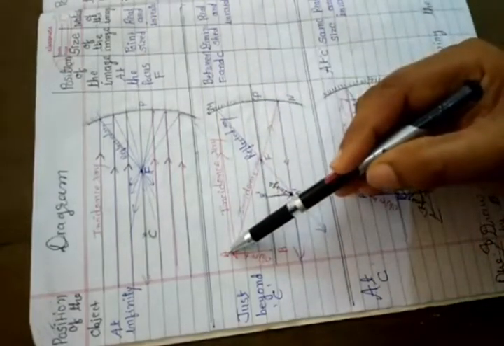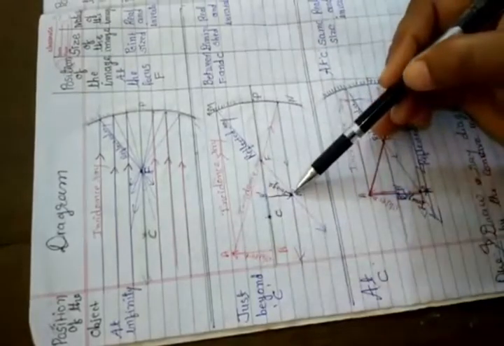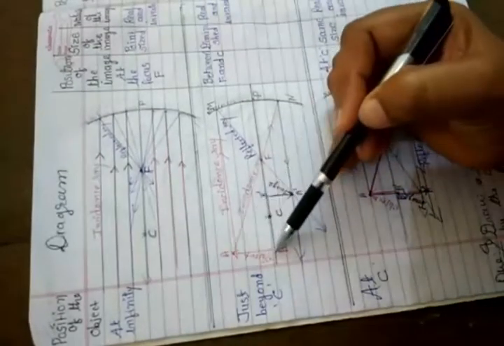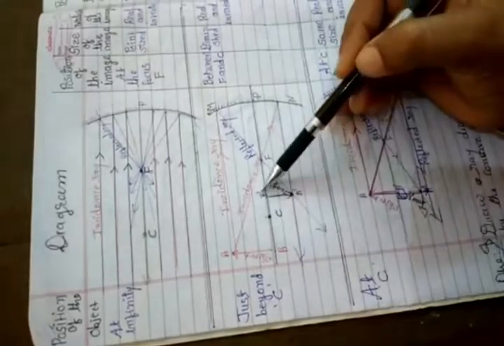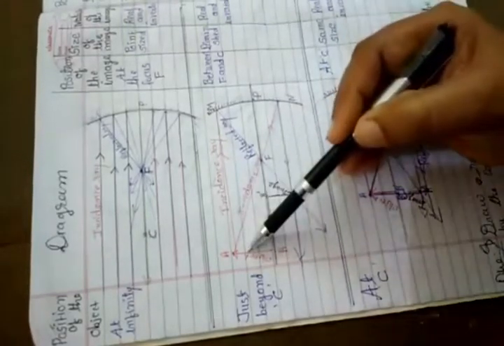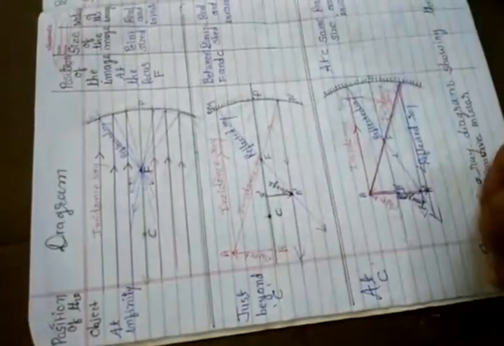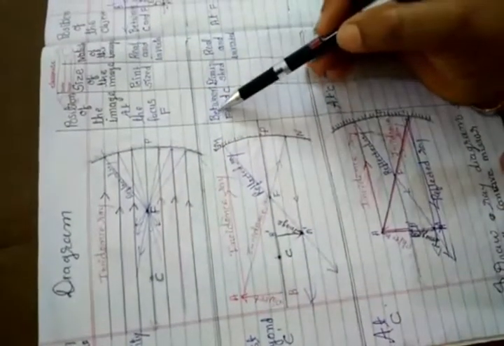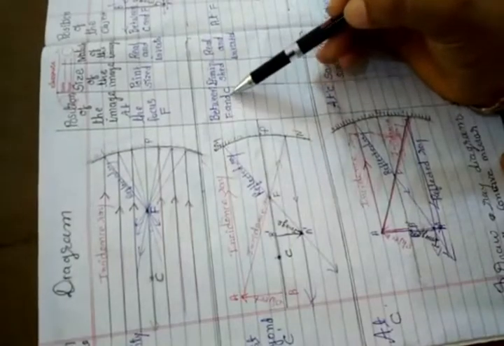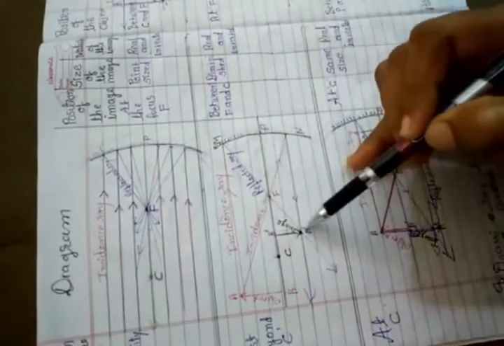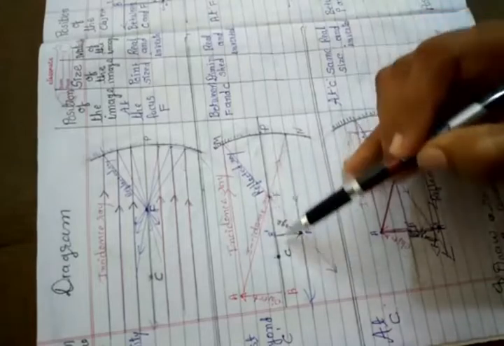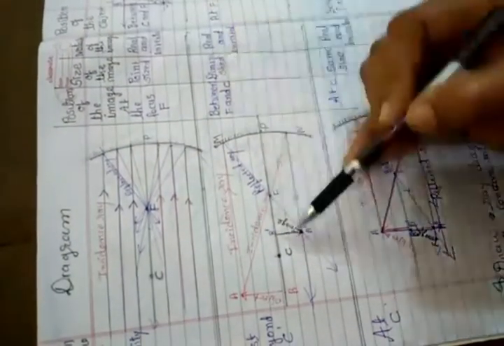So, the image of A is A'. AB is an object and A'B' is the image of this object. So, we answer that the position of the image is between F and C. Size of the image, diminished.